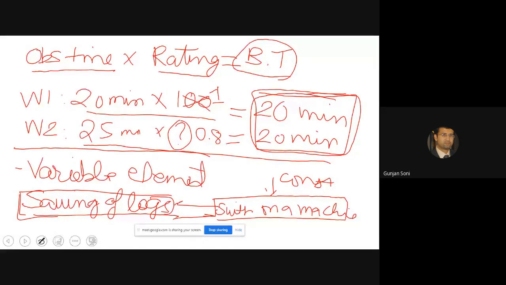If the size of the rooms is different, then we can't say it's a constant element. I hope you understood the difference between the variable element and the constant element. In the variable element, the basic time varies, while in the constant element, the basic time remains the same.